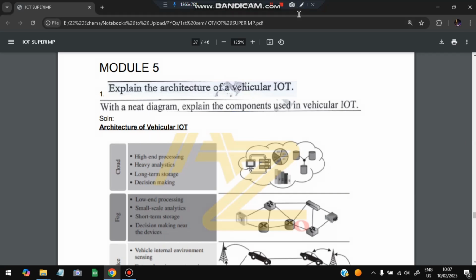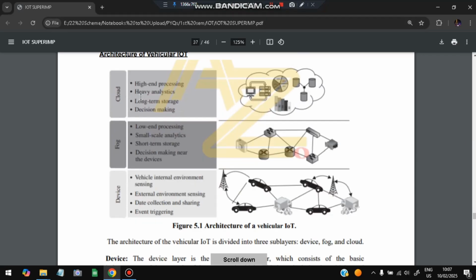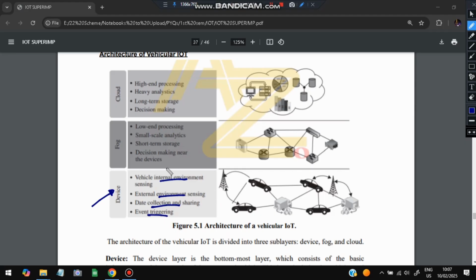Okay, so before that, let's have a look at the architecture of vehicular IoT. There are three layers in that. Okay, the first layer is the device layer. Device layer will have all those things which are required for internal environmental sensing, external environment sensing, and data collection and sharing, and event triggering. So those sensors are present. We'll have a look what those sensors are after this diagram.